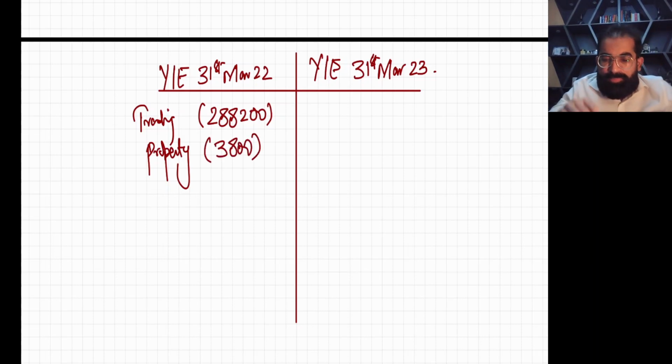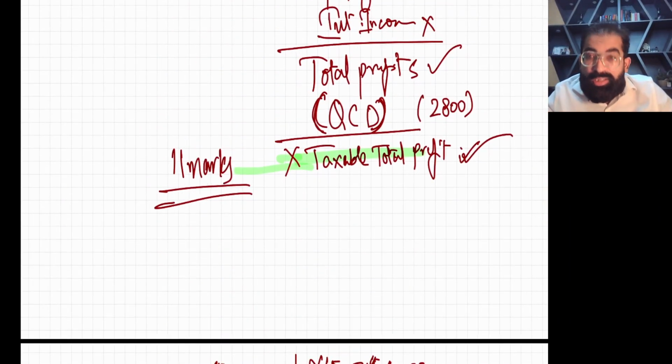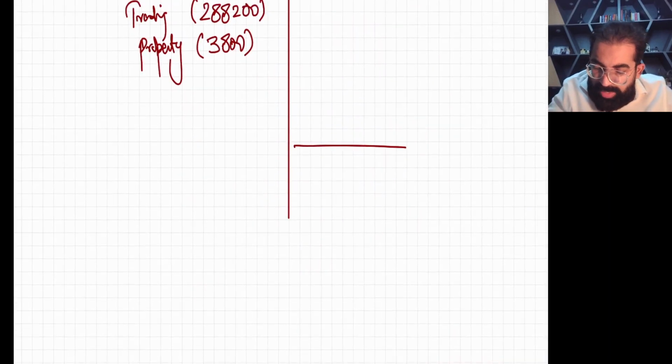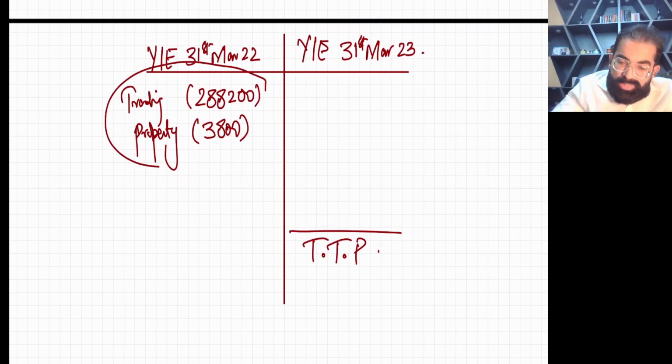In the last year you have no income, but in the current year, using requirement number one, you will have a good amount of TTP. So you will pick these two.